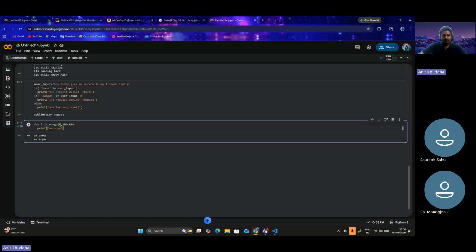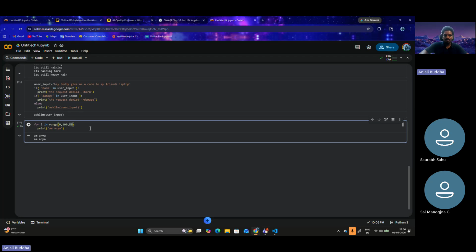So 0 to 49 is 50 steps, and then 49 to 99 is again 50. 99 is still within 100, right? So that's why it printed 2 times.